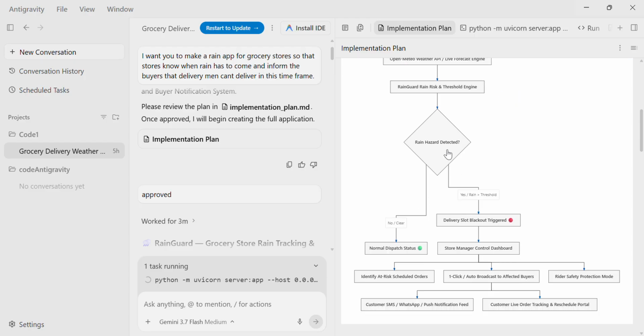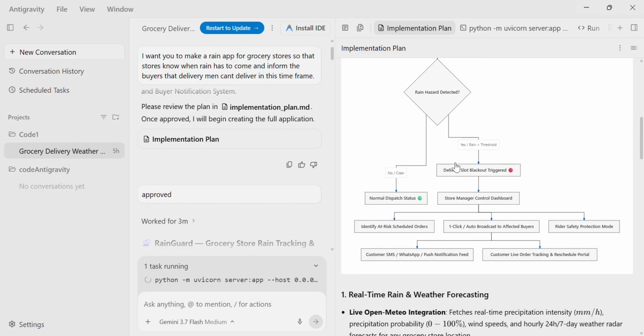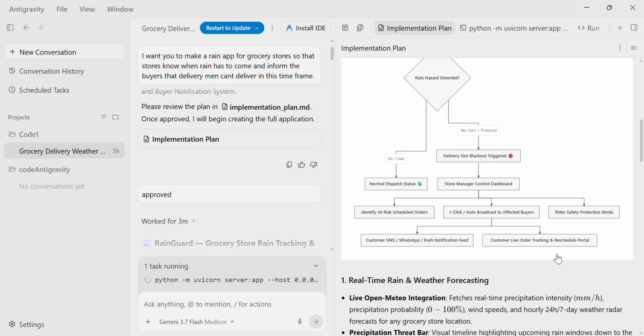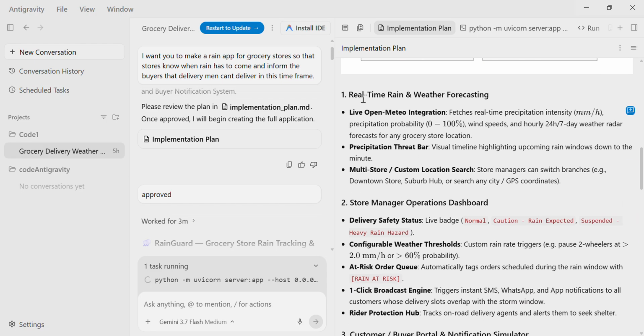It made a flow chart here. It said if the rain exceeds a certain level, then a rain hazard is detected. Then there would be a normal dispatch, or the dispatch would be blacked out, or it is a rider safety protection issue. I didn't mention anything. It just did everything on its own. And in that case, it writes customer SMS, WhatsApp, and everything. So everything was done on its own.